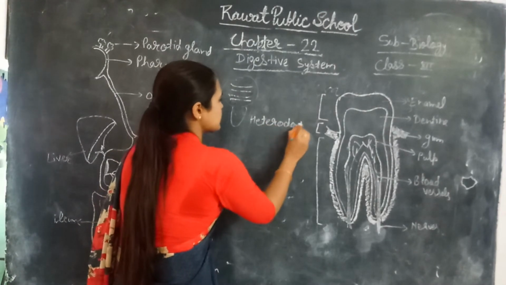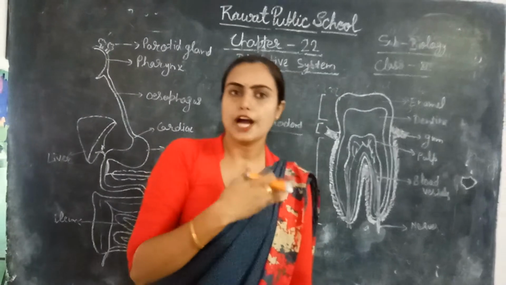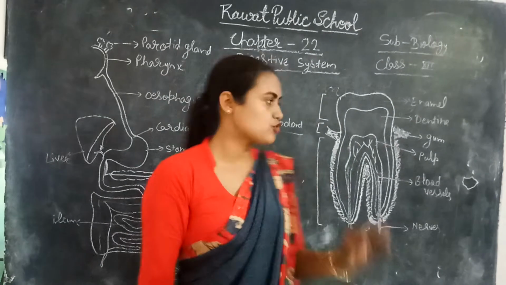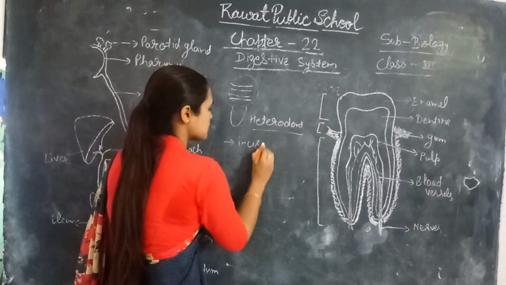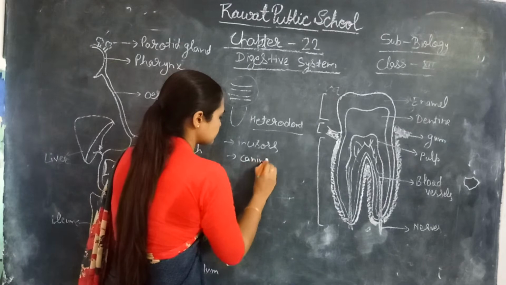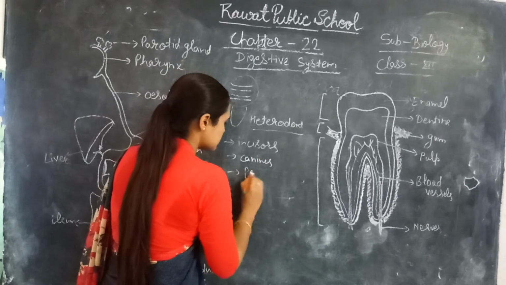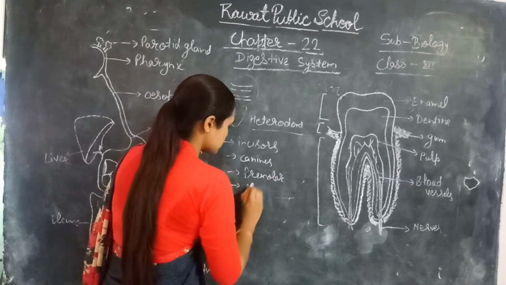Why do we call this hetero? Hetero means different, right? We generally have different kinds of teeth. We have four kinds of teeth. First is incisors, second is canines, then premolars, and molars.